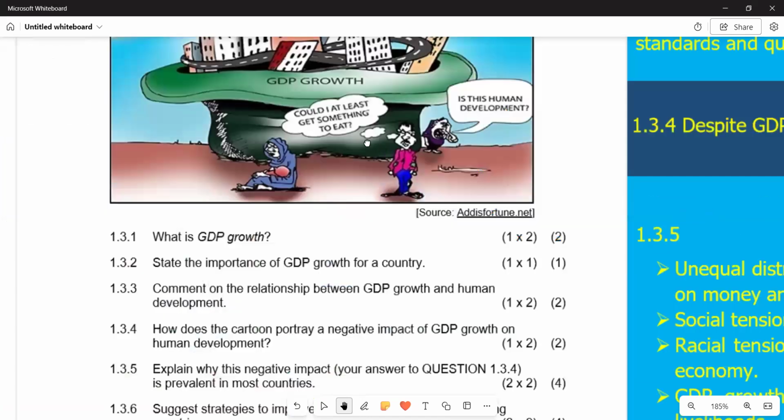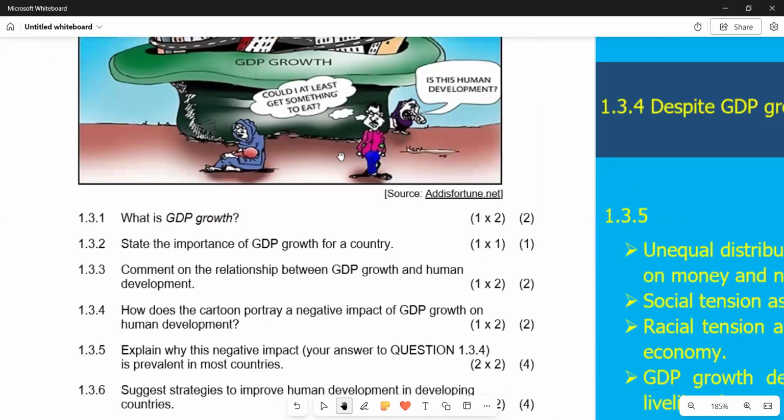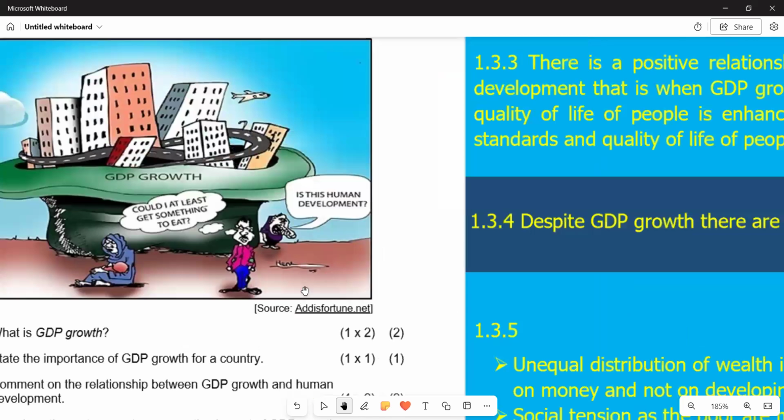If you go to the next question, it says, state the importance of GDP growth for a country. Obviously, we are saying goods and services that are being produced are increasing. So it's an indication that there's economic activity in the country. Also it's an indication that more companies are opening and operating. As that is happening, more people are going to be accommodated in those companies, employment is going to go up, and it's going to eradicate the issue of unemployment. If you have such a situation, it is a positive from an economist perspective.